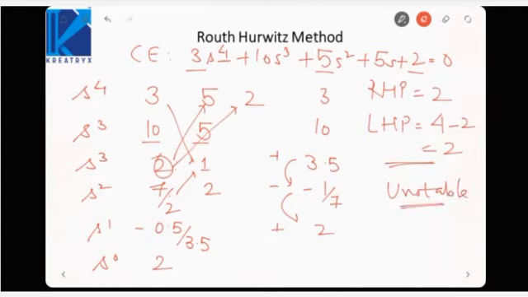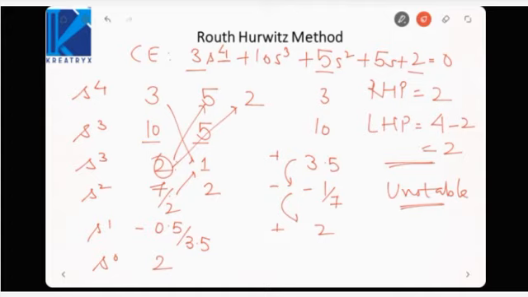So basically the Routh-Hurwitz method tells us about the number of poles or roots lying in the right half or left half plane, but not about the location of the roots. So we only get to know how many roots are lying, so we will be able to judge whether the system is stable or unstable. I hope that you got the process, what we need to multiply and divide. Otherwise we will be solving a lot more problems, then you will be able to catch up.